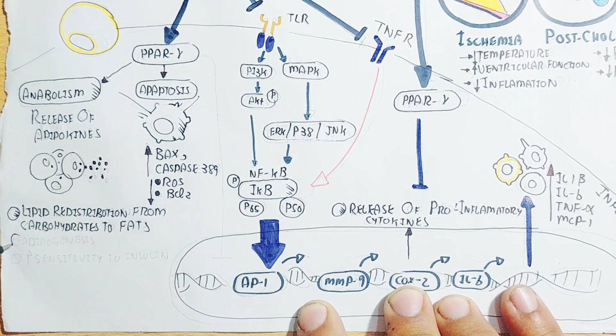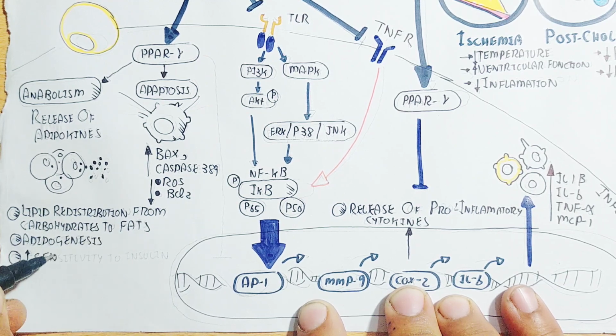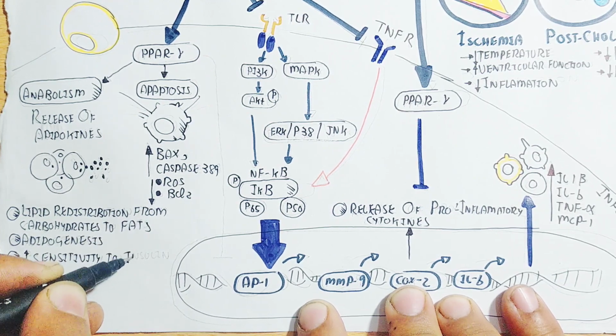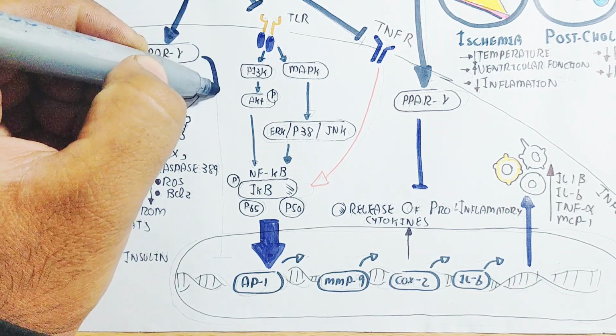The adipokines lead to lipid redistribution from carbohydrates to fats, and adipogenesis will increase. On the other hand, sensitivity to insulin also increases.